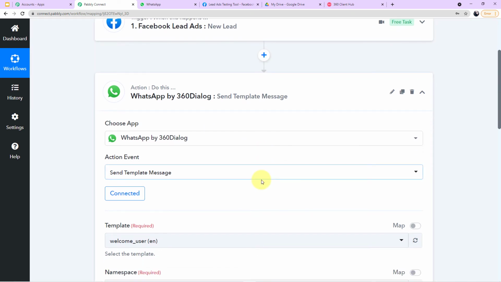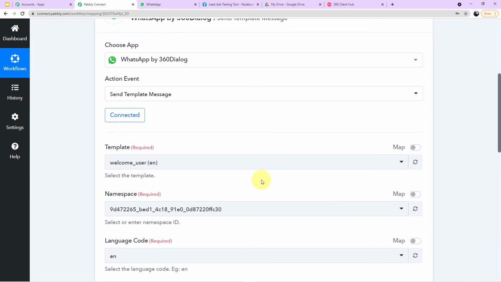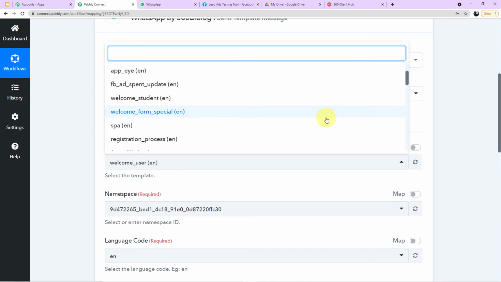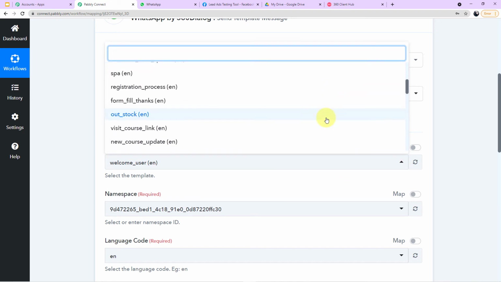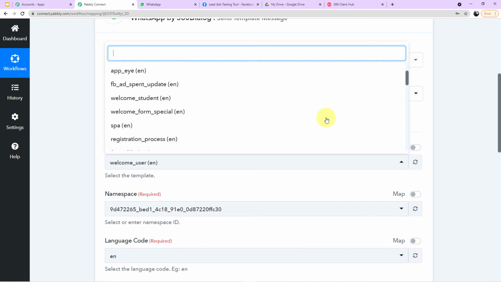So you can see we have been successfully authorized. Now we have to fill up the values in the particular fields. The first field is asking us for the template. If you click this arrow, you can see the various templates. Now these templates are the same templates which are there in my account on 360 Dialog. Let me show it to you. Let me take you to my account on 360 Dialog.